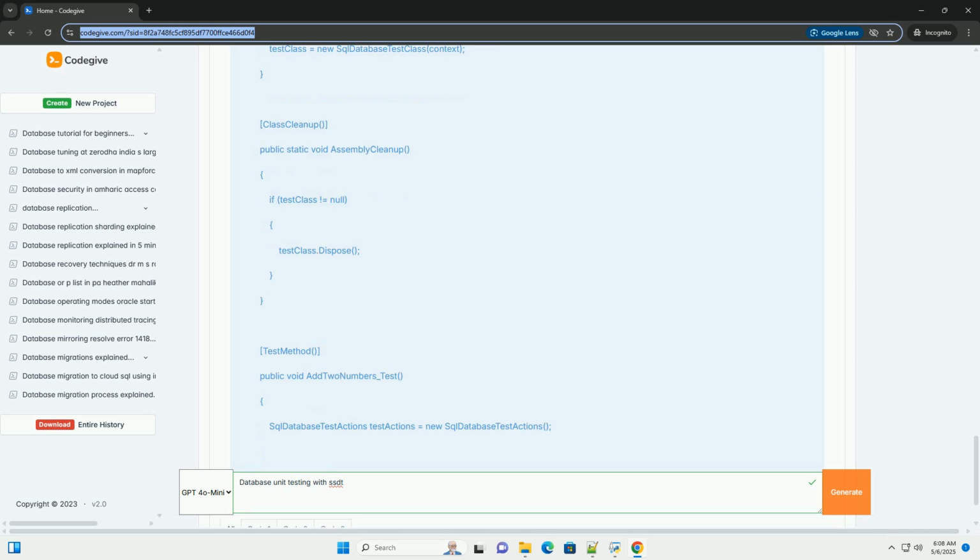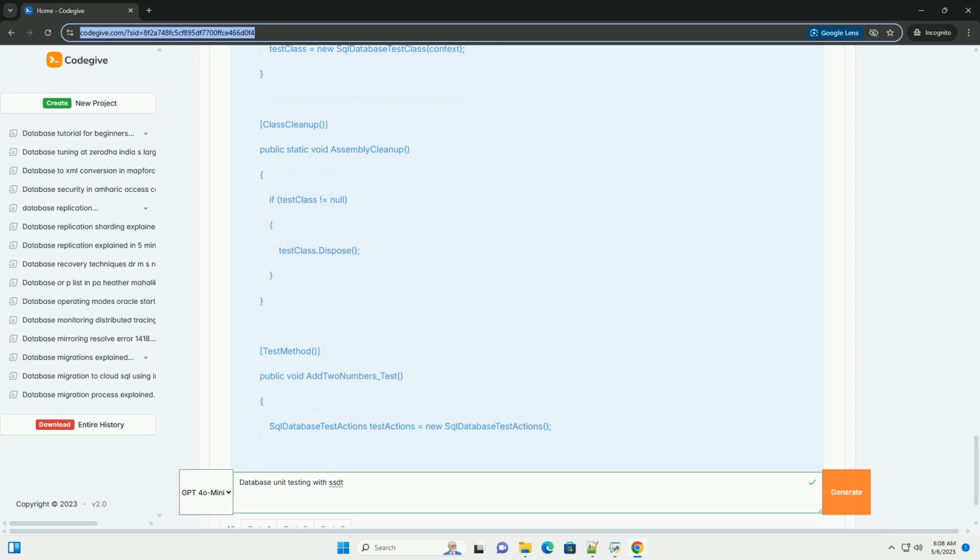Advanced topics and best practices. Test-driven development, TDD: write the tests before you write the database code. This helps you design your database objects with testability in mind.